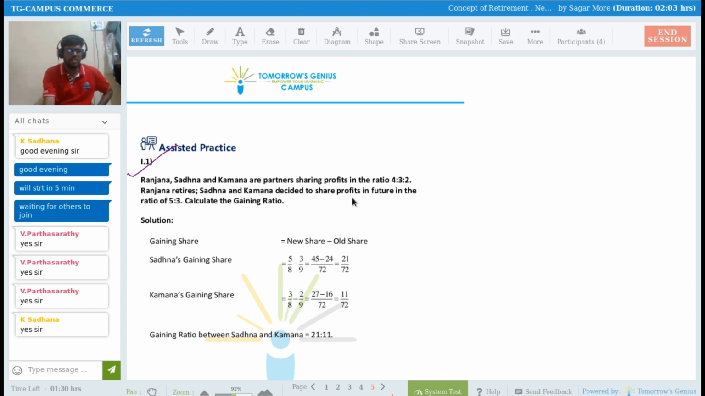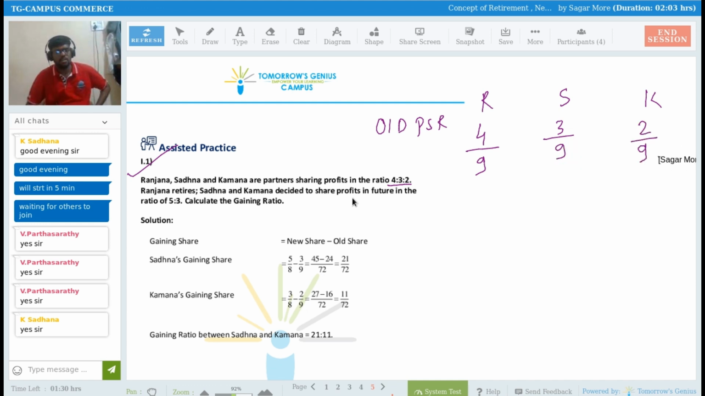Ranjana, Sadhana and Kamana are partners sharing the profits in the ratio of 4:3:2. So 4:3:2 is their old profit sharing ratio, which is available in the question. The total is 4 plus 3 plus 2, which is 9. So the old shares are 4 by 9, 3 by 9 and 2 by 9.